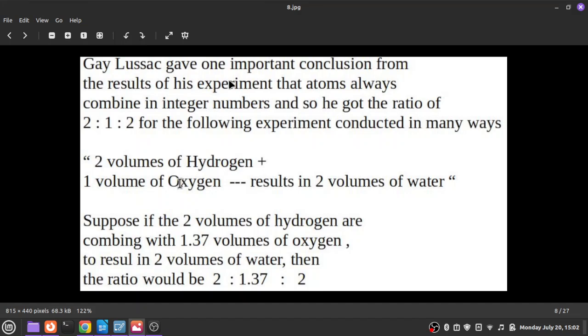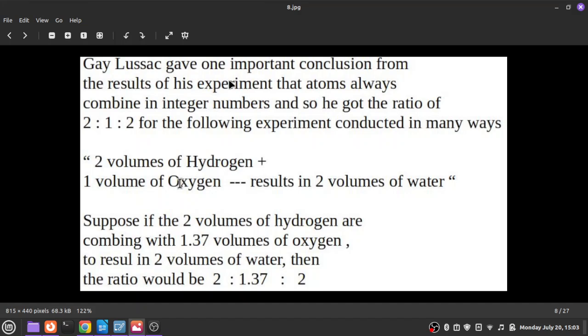In other words, an atom is not going to divide and appear as half an atom or 0.37 atom or 0.25 atom. They always appear as integer multiples: 1 atom, 2 atoms or 3 atoms. That is why he got the ratio of reactants to products as 2:1:2 every time, because the atoms combine as atoms without any division.